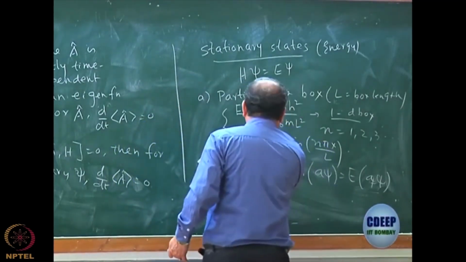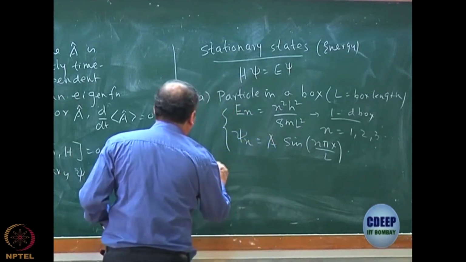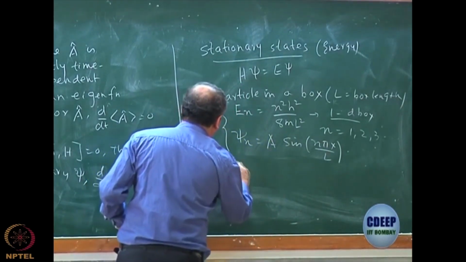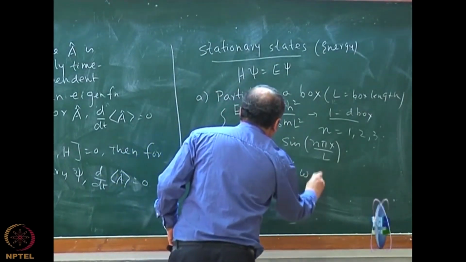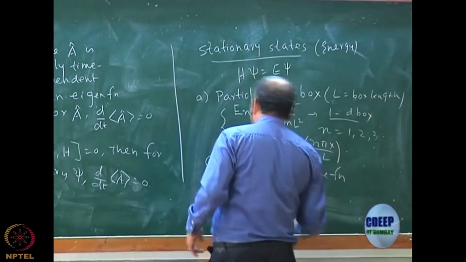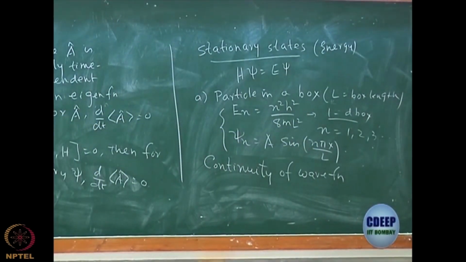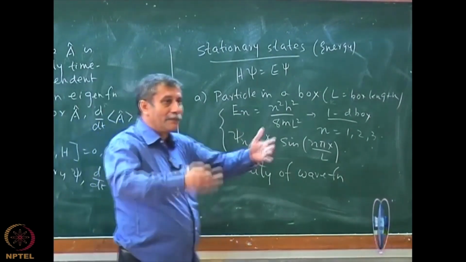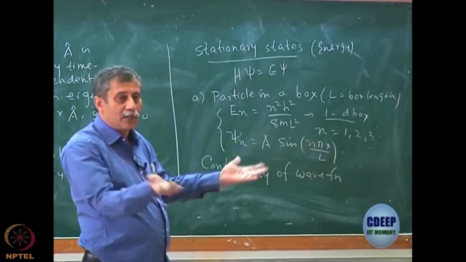In the solution of this particle in a box, we encountered one important goodness condition, and that was called the continuity of the wave function. There are certain important points that the wave function must satisfy. One was continuity of the wave function: the wave function must be continuous over the entire space. That is how we put 2 boundary conditions at x equal to 0 and x equal to L. Remember, in the particle in a box, the potential is infinity outside the box and 0 inside.